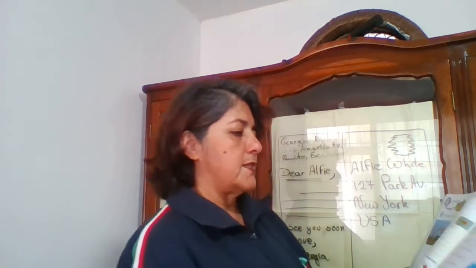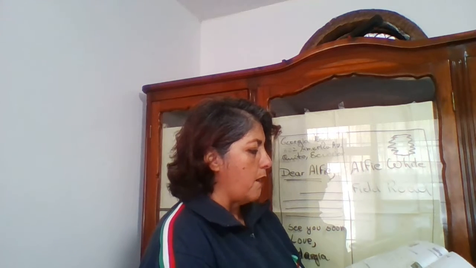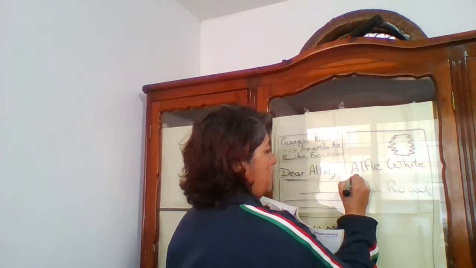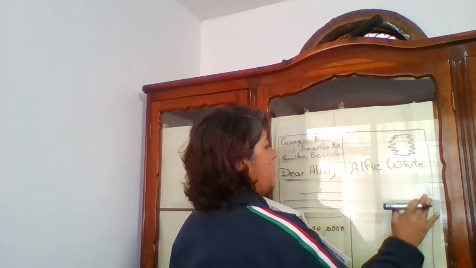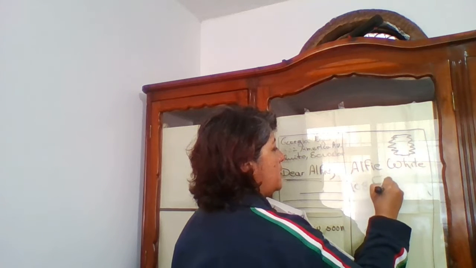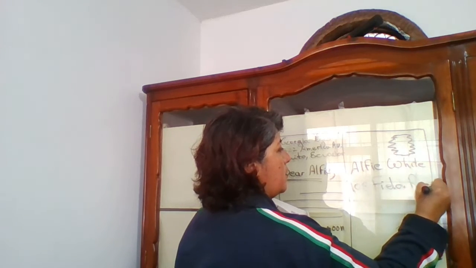Now, Alfie, let's see what the address is that he has here. It's Alfie Brown, 108 Field Road. So we have here Alfie Brown, right, 108 Field Road. Here you always write the number, 108 Field Road, or you can say street also, okay?